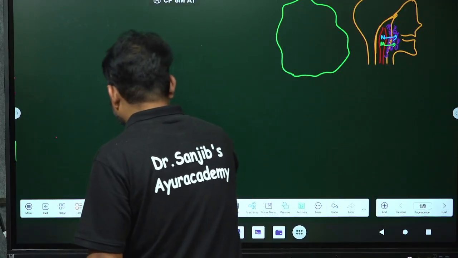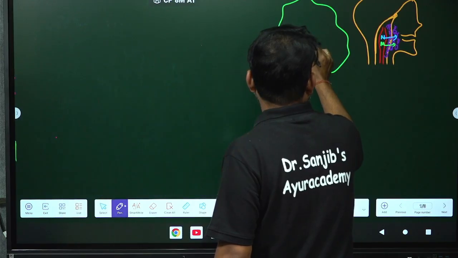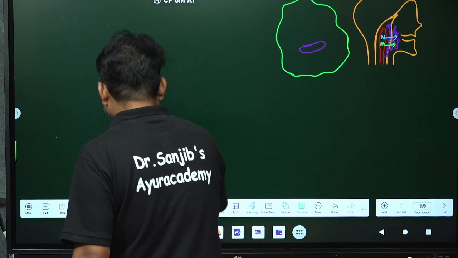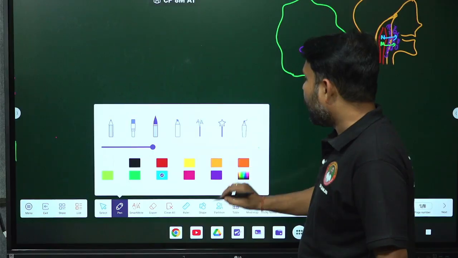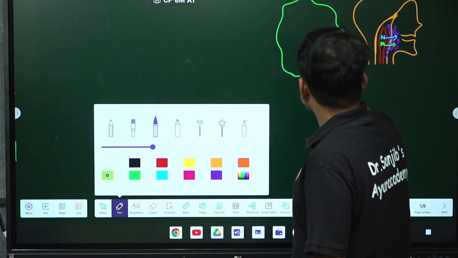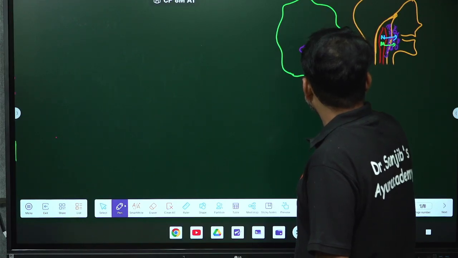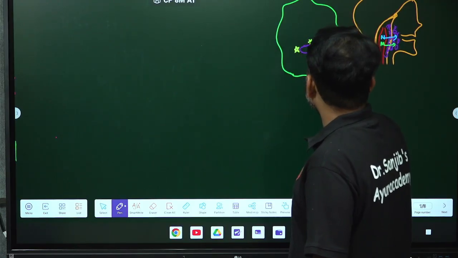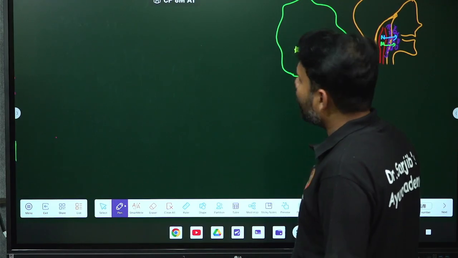So suppose this is a bacteria that has been engulfed by the monocyte, and as I have already told you, bacteria will contain different kinds of what? Antigens. So suppose this bacteria is having this kind of antigen, this kind of antigen, this kind of antigen. So this bacteria is containing different kinds of antigens, and it has been engulfed by the monocyte.